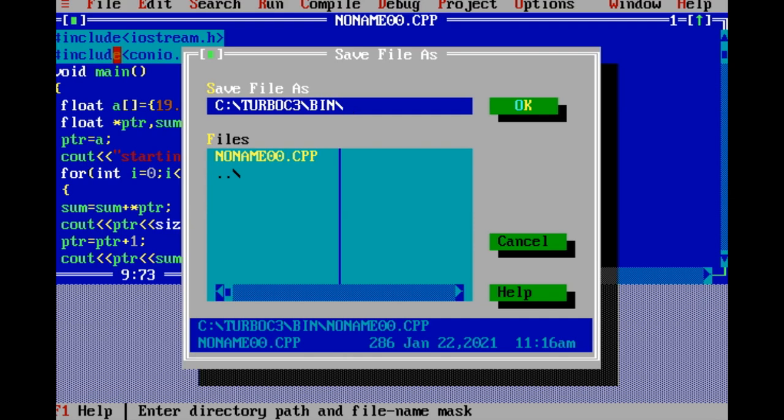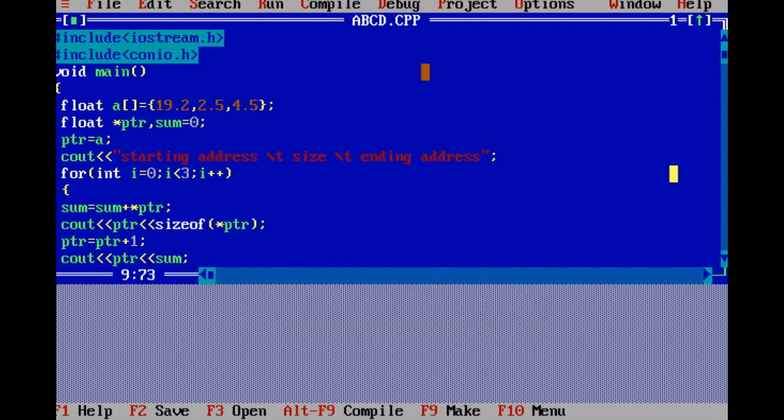This is the path, and here you can provide the name of your file. For example, I want to provide the name as abcd.cpp. CPP is the extension to save a C++ program, and then click on OK. Once you click on OK, it means you have saved your program.